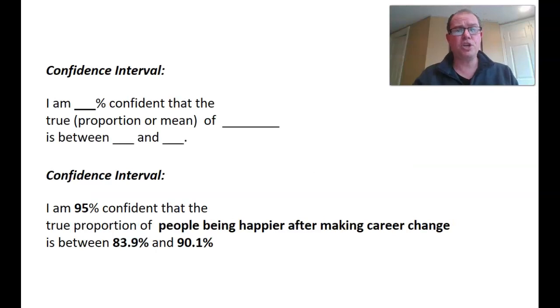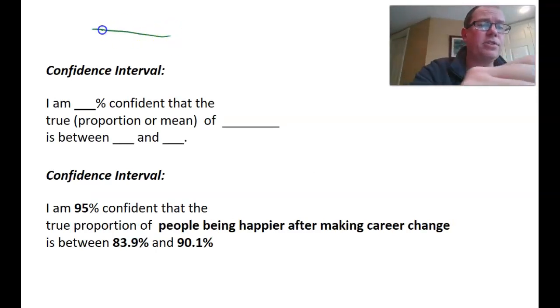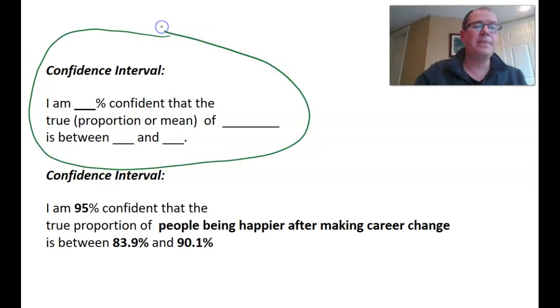This is how to interpret your confidence interval, and it's this sentence here, and you just fill in the gaps. So: I am __% confident that the true __ of __ is between __ and __. And all you have to do is fill in those gaps. So in our example we just did, I am 95% confident that the true proportion of people being happier after making a career change is between 83.9% and 90.1%. So that's a lovely way to interpret your confidence interval and how to write it down when you're writing your statistical reports and giving your confidence intervals.